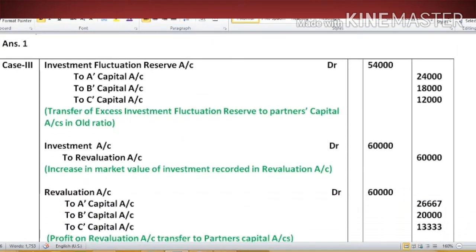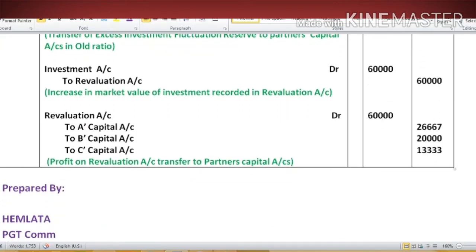Now there is a profit because of the increase in the value of investment. Then this profit will be transferred to revaluation account. So here is the second entry, investment account debit to revaluation account. Now we have to transfer this revaluation profit to old partners' capital account. Then our third entry will be for transferring this revaluation profit to old partners' capital accounts.